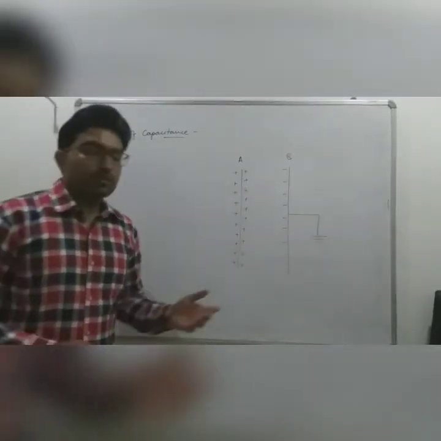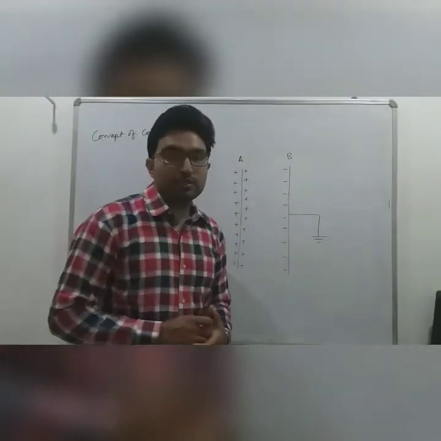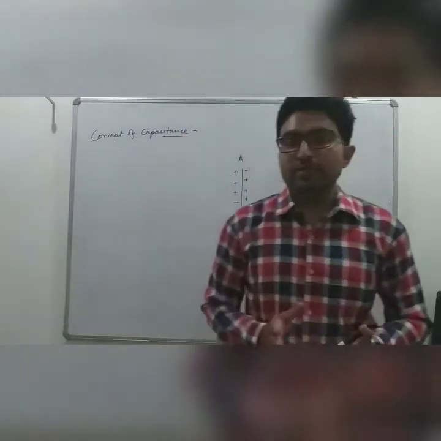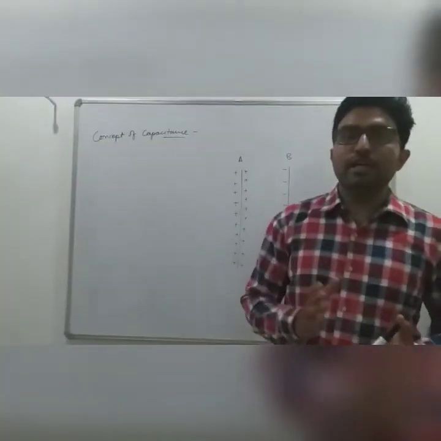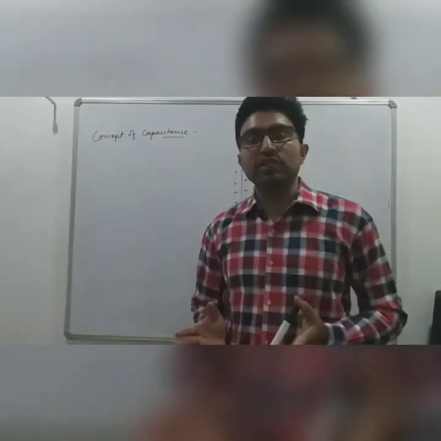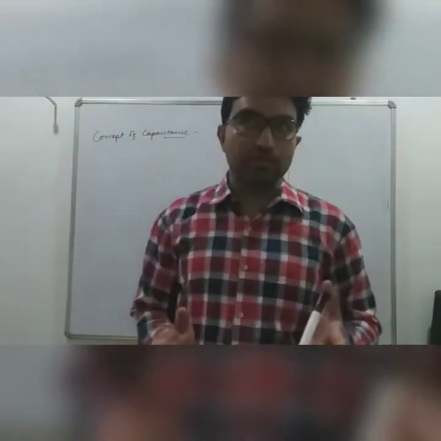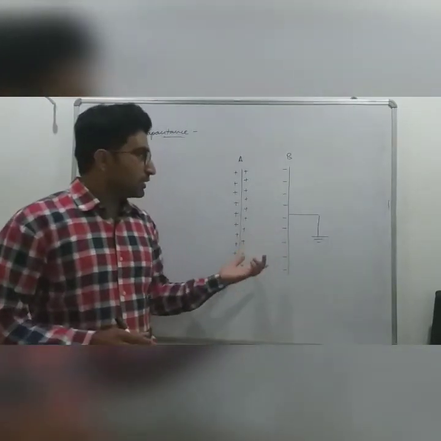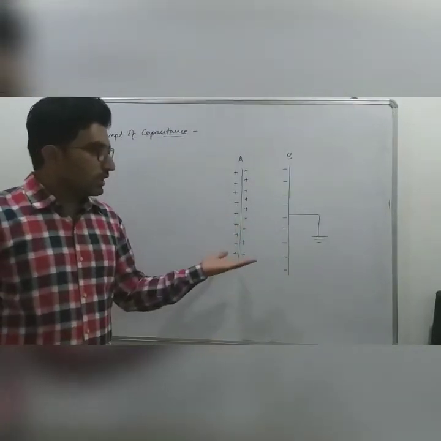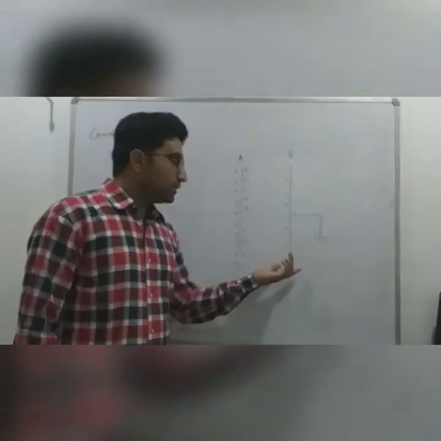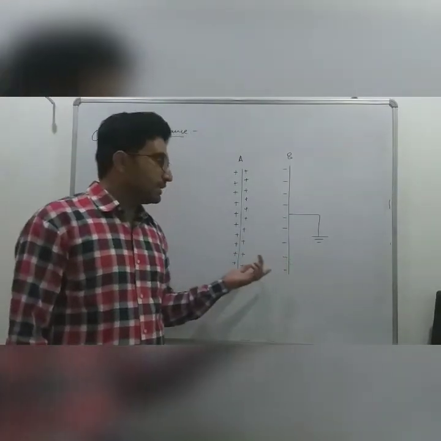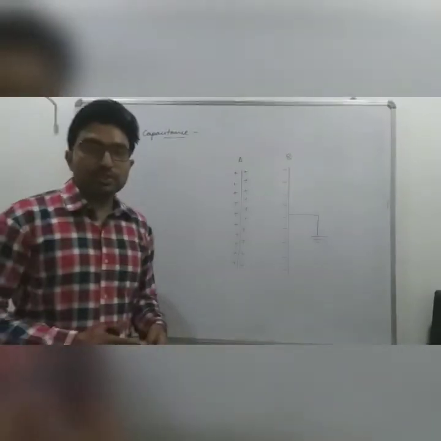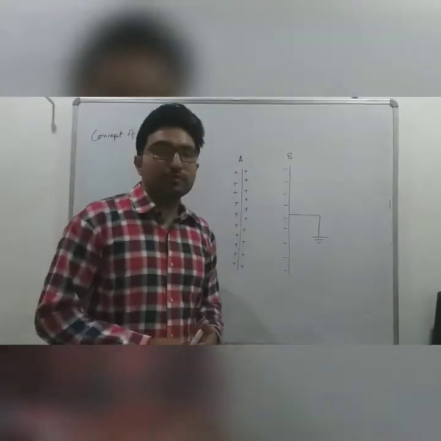So from this arrangement we observe that when we place a conductor near the charged conductor, this arrangement is known as a capacitor. When two conductors, out of which one is earthed, are placed together, the arrangement is known as a capacitor.